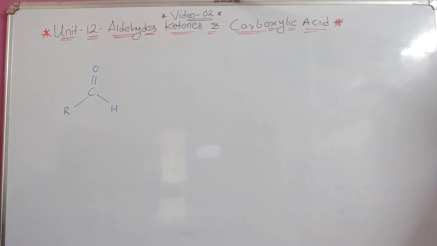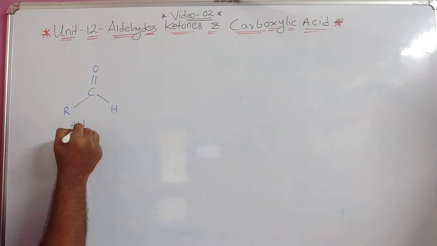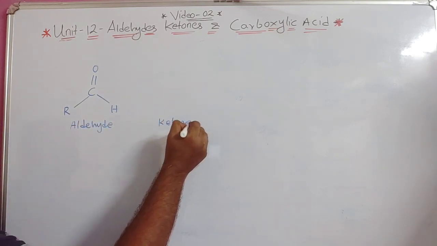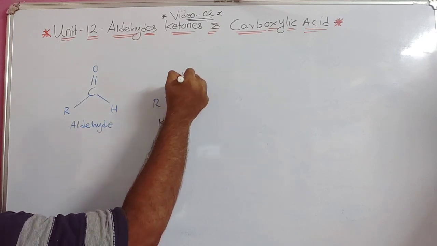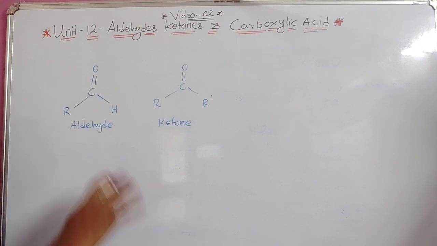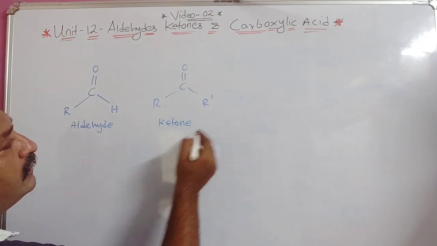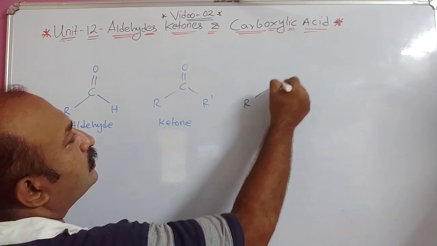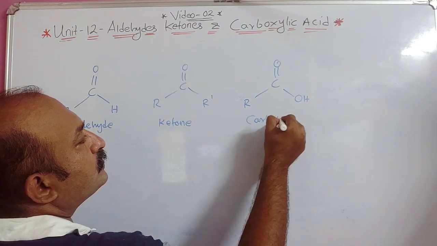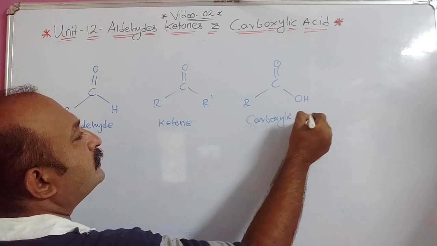Then we discussed ketone: R, C double bond O dash R dash, same or different, mixed ketone or simple. I'll explain that again when it comes. Then we discussed the carboxylic group, C double bond O dash OH, carboxylic acid.